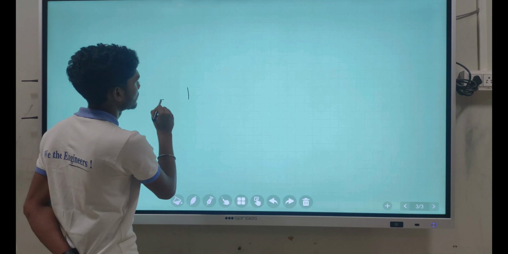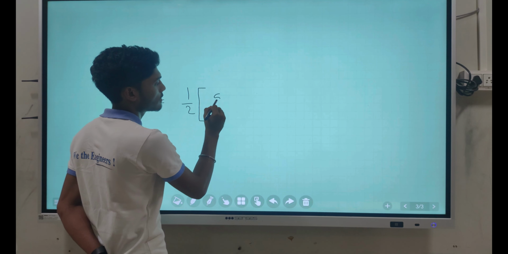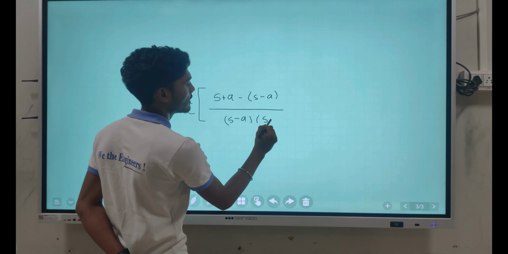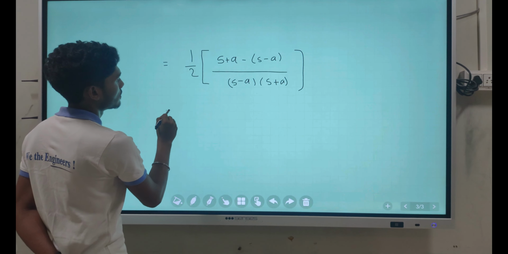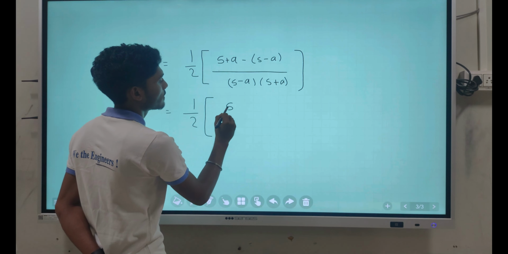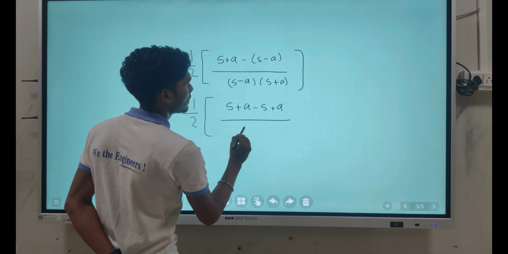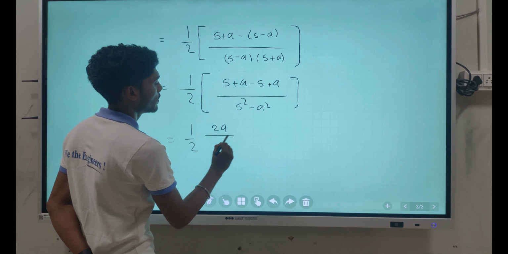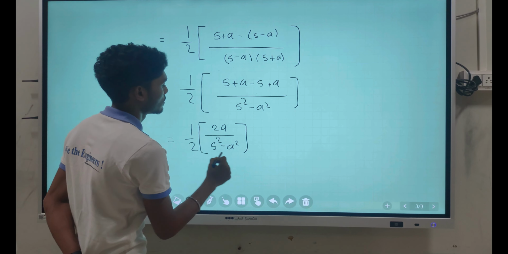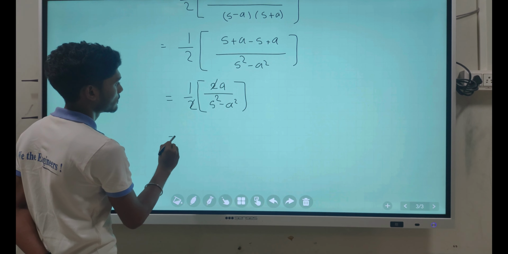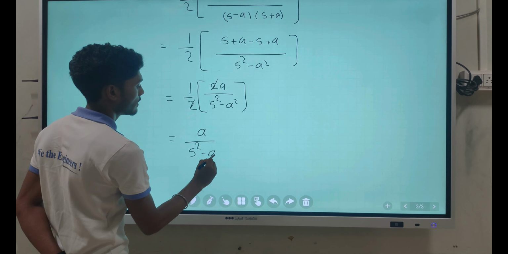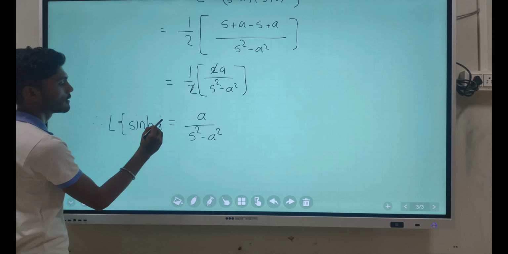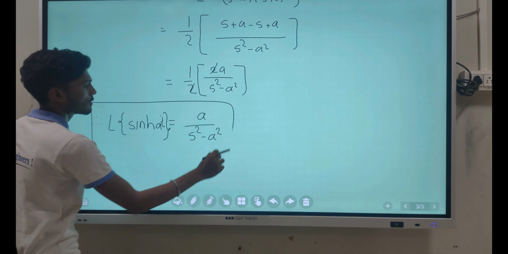So now we are taking a cross multiplication, which is s plus a minus s minus a upon s minus a into s plus a. So this will become s plus a minus s plus a upon s square minus a square. After solving this, we'll get 2a upon s square minus a square. This 2 and this 2 will get cancelled, so we'll get a upon s square minus a square. Therefore, our Laplace transform of hyperbolic sin at is equal to a upon s square minus a square.